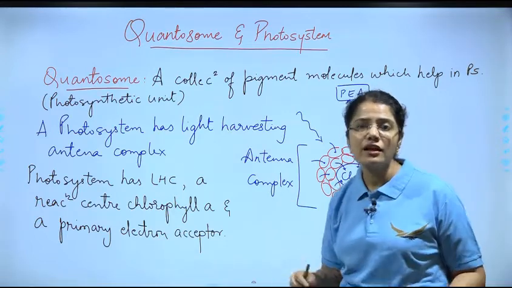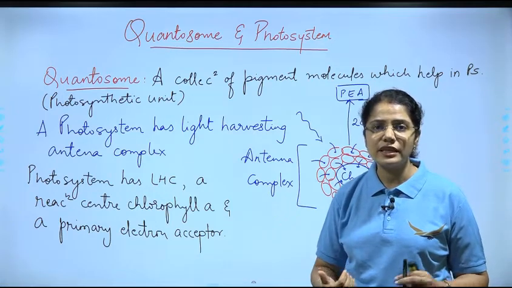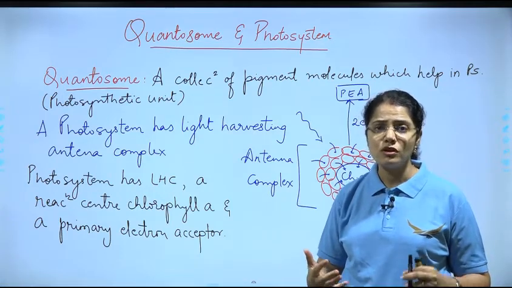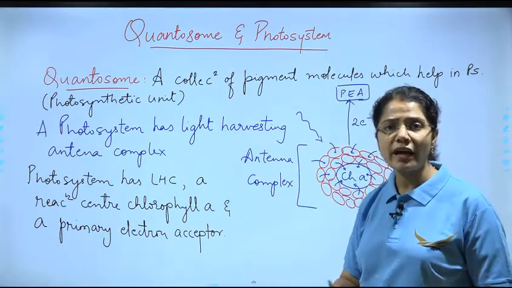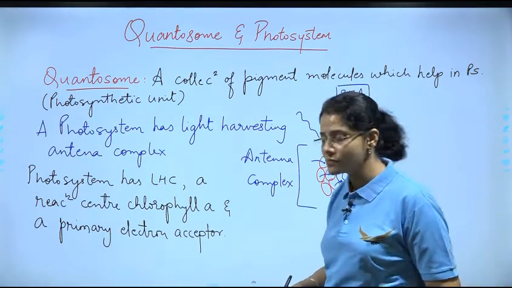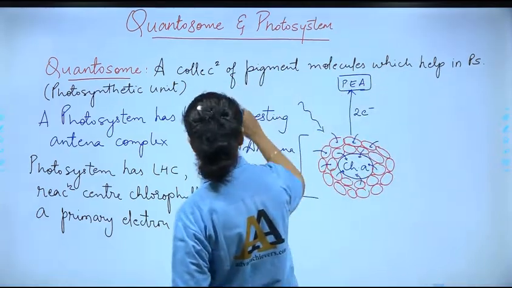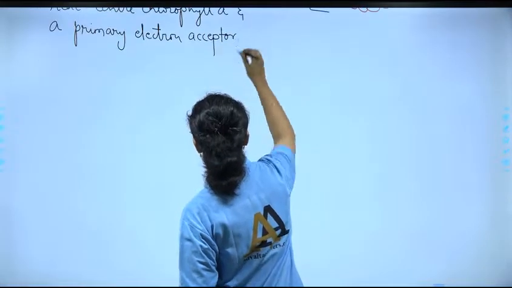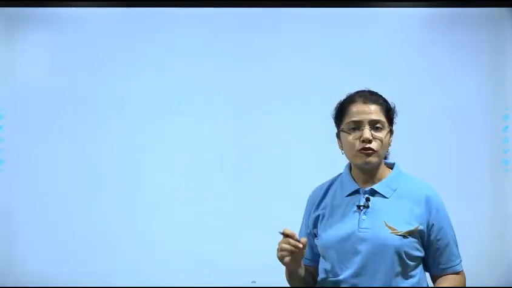We earlier said in the Emerson's effect that the effect proved there are two photosystems, he concluded, right? So now let us take a look at which two photosystems are present. Alright, so we will make the photosystems.